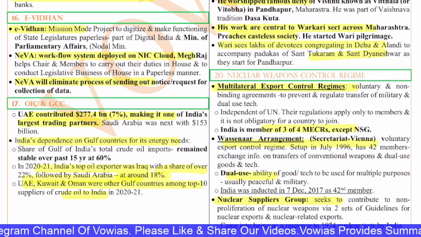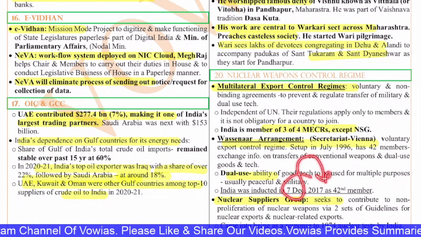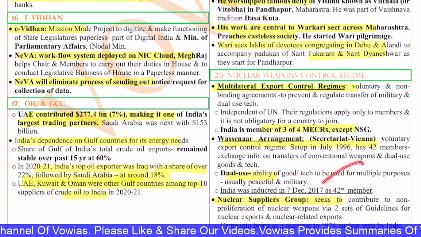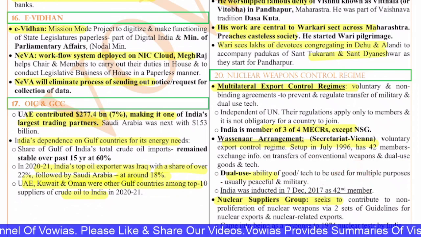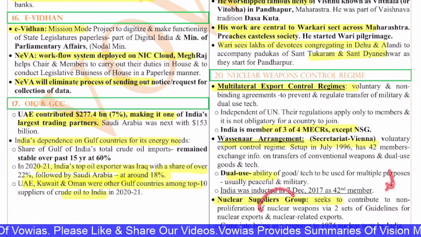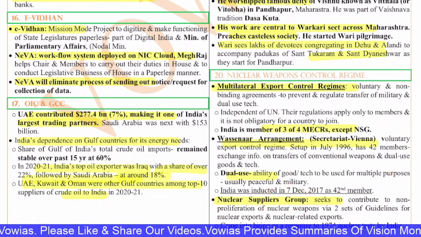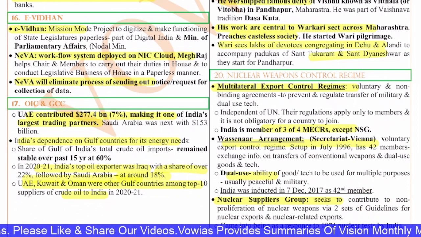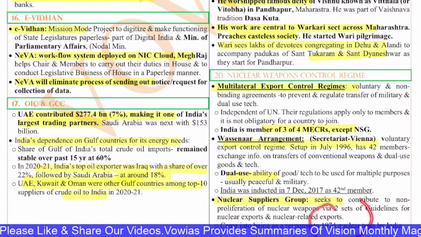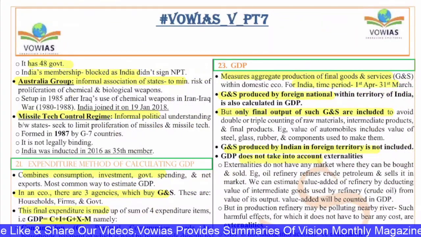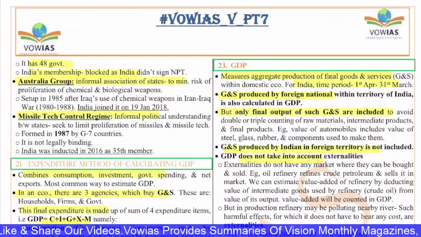India was inducted into this on 7th of December 2017 as the 42nd member. And you have the NSG, the Nuclear Suppliers Group. India wants to be part of this group. This group seeks to contribute to the non-proliferation of nuclear weapons via two sets of guidelines for nuclear exports and nuclear-related exports. It came into being as a response to the 1974 nuclear tests done by India, which was known as Operation Smiling Buddha.